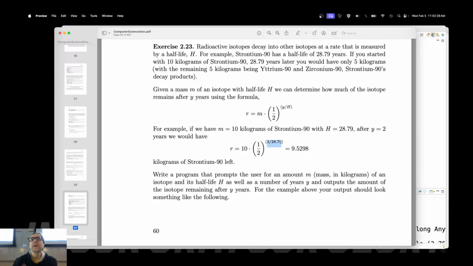28.79 years later, then of course it's half as much, and the exponent will end up being 1, and you've got 1/2 left. Right? After 2 years, it's only 9.52 kilograms left.